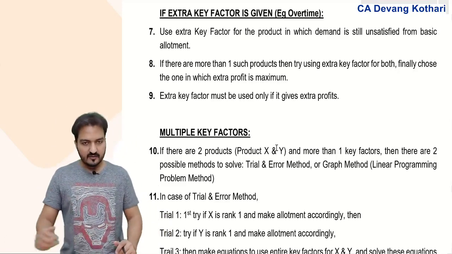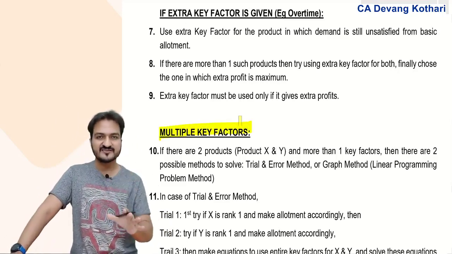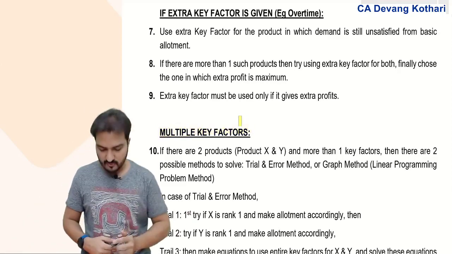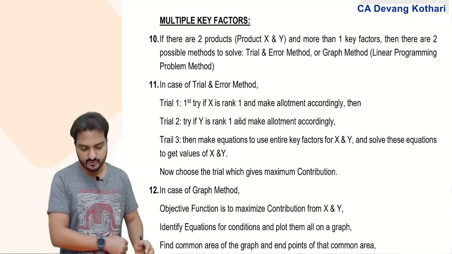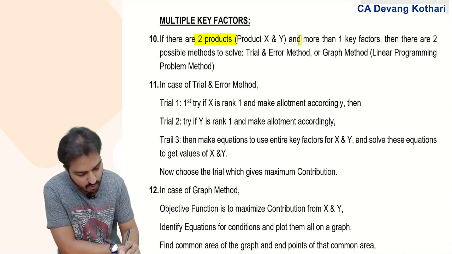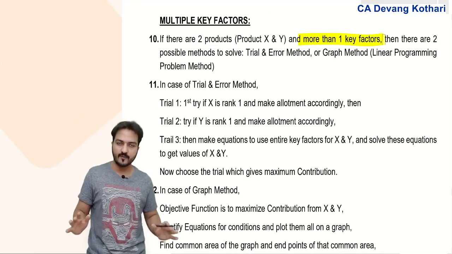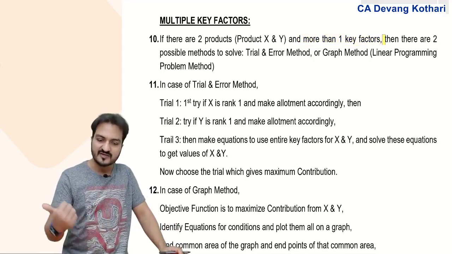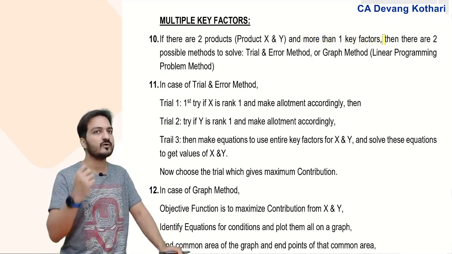Later, we had one question where you had multiple key factors. If in the same question I give you more than one key factor, then what to do? Well, these were the rules, but these rules apply in a specific situation. This is the situation when there are only two products and more than one key factor. Say X and Y are the only two products in my company, but my key factors are more than one. Material is a key factor, labor is a key factor, machine hours is also a key factor. Maybe there are more than one key factors.